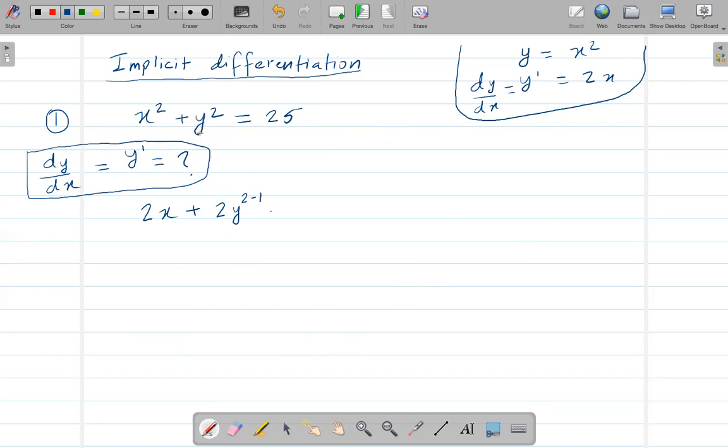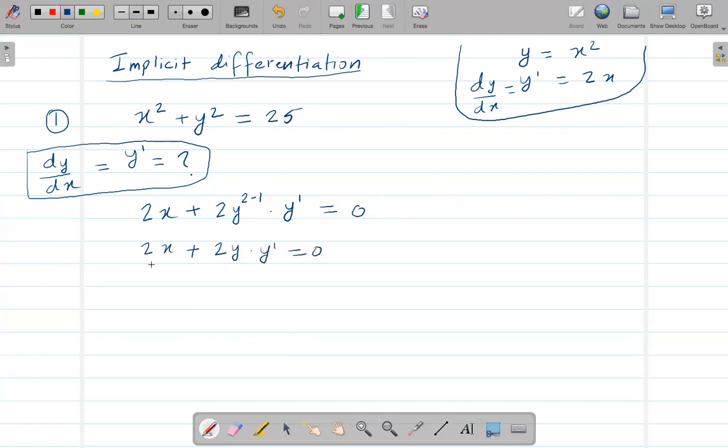So when you take the derivative of y, we can write it something like this, right? Derivative of y is y prime. Now take the derivative of this 25. When you take the derivative of a number, it's a 0, right? Okay, so since we're trying to find y prime, we got the y prime terms here. So now we can find this. From here, it's 2 times y to the power 2 minus 1, which is just y, times y prime.